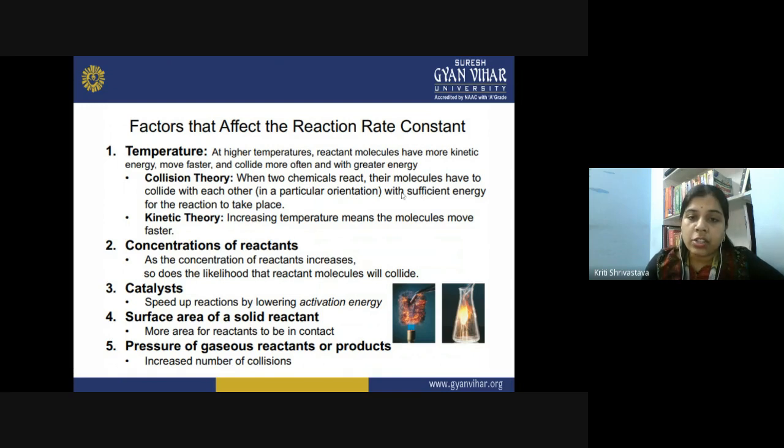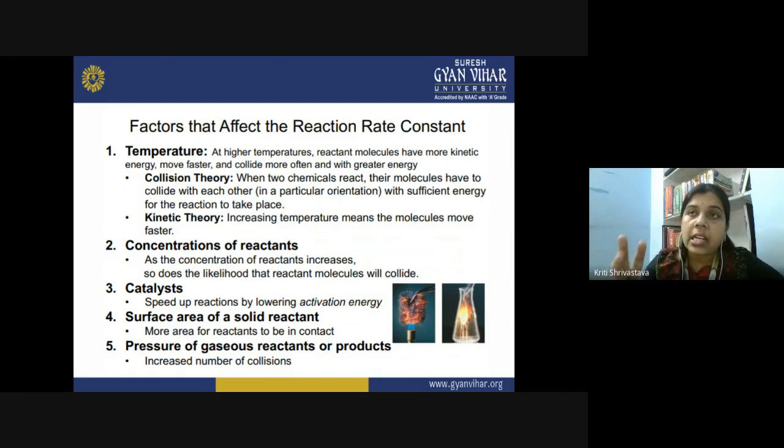And this collision should be accompanied by sufficient energy. So the collision theory has put a limitation. It is providing conditions for the reaction to take place. First of all, the reactant molecules must collide together. They should collide with a certain minimum amount of energy, and also that collision must take place in a particular orientation.